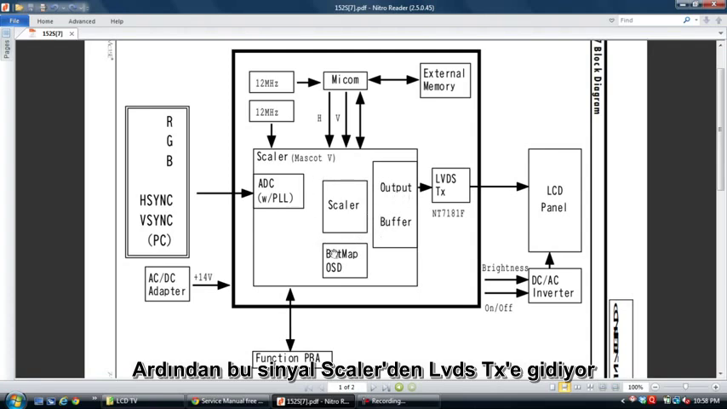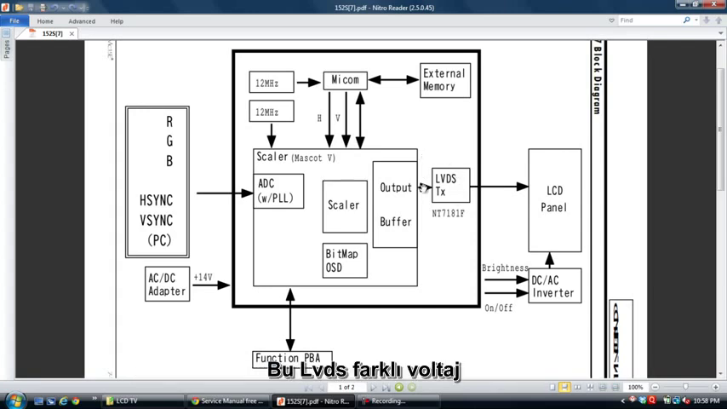After the signal comes out from the scalar, it goes to the LVDS TX. LVDS is low voltage differential signaling. From this IC, the signal goes to the LCD panel. The LCD panel has one LVDS chip, the RX chip. This is the microcontroller. Now we will see it on the board.